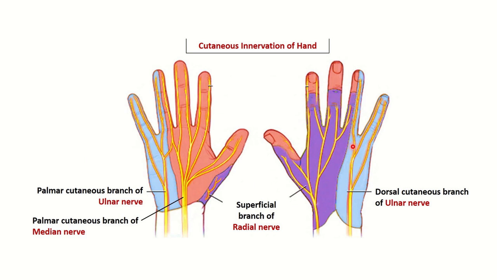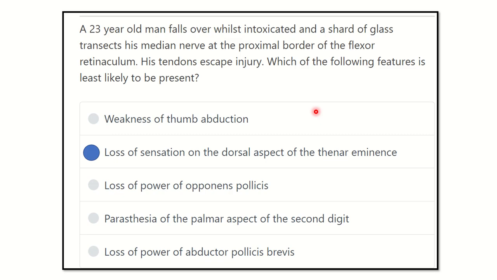On the other hand, this is the dorsal view. In the dorsal view, the ulnar nerve supplies the medial 1.5 fingers, but the lateral 3.5 fingers are supplied by the superficial branch of the radial nerve. However, the nail bed of the 3.5 fingers is supplied by this nerve, which is the median nerve. So this is the cutaneous innervation of the hand.